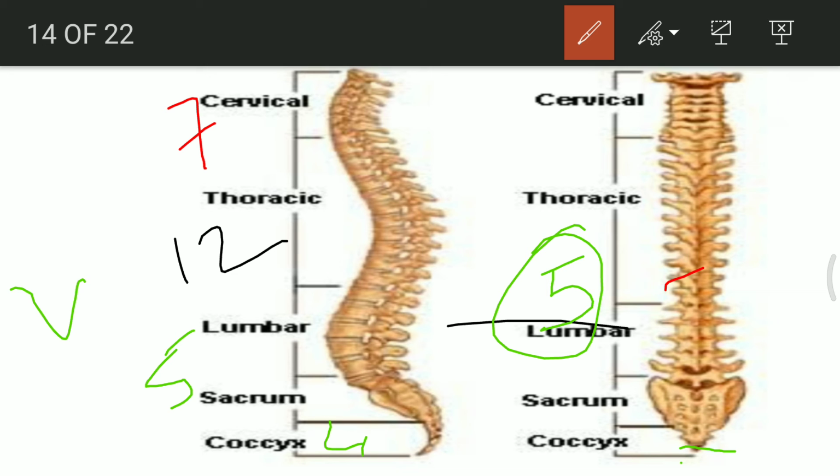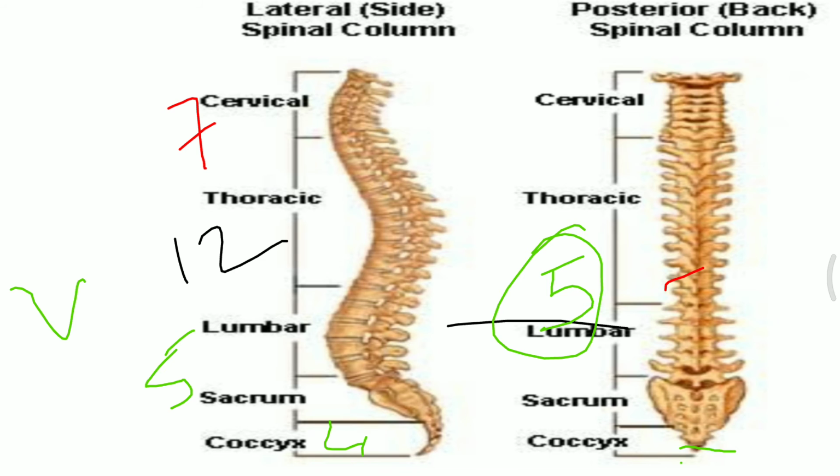So this is about all the different types of vertebra present in human beings, and the functions of each of the vertebra. That is quite important. We have to remember the total number of vertebra present to form each of the bones. Cervical vertebra has seven bones, out of which two are important, atlas and axis.